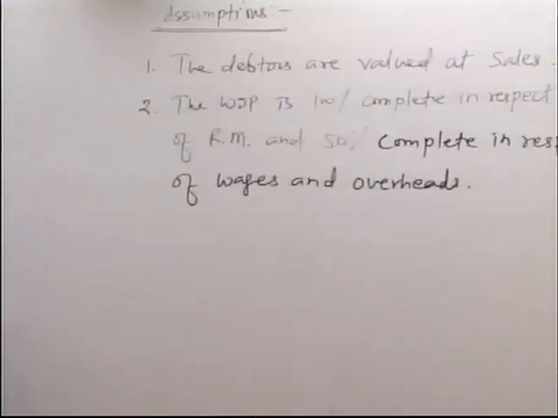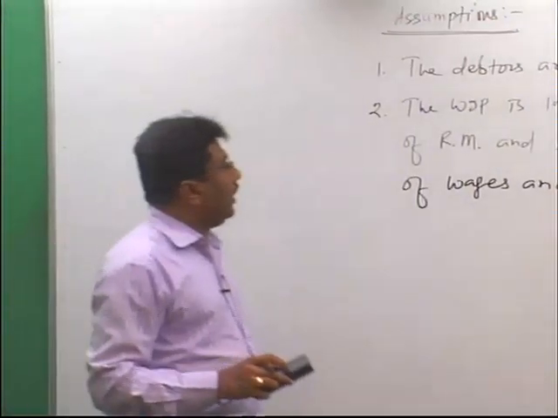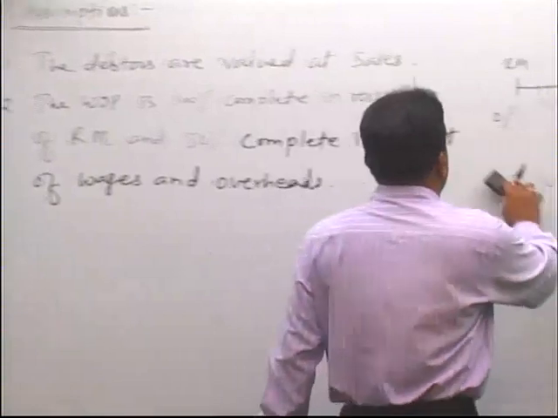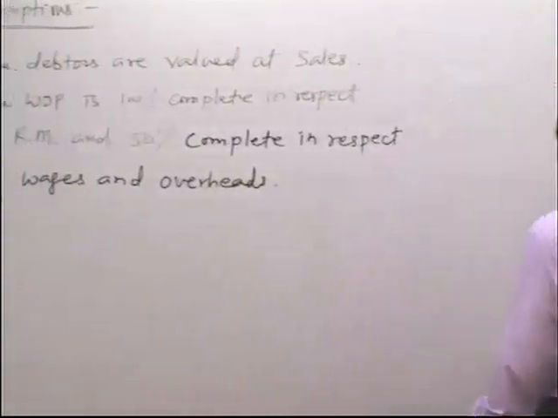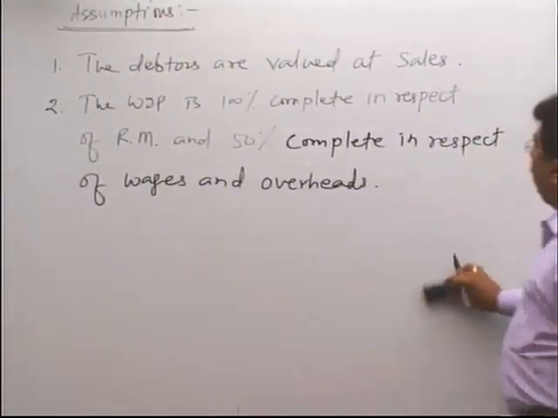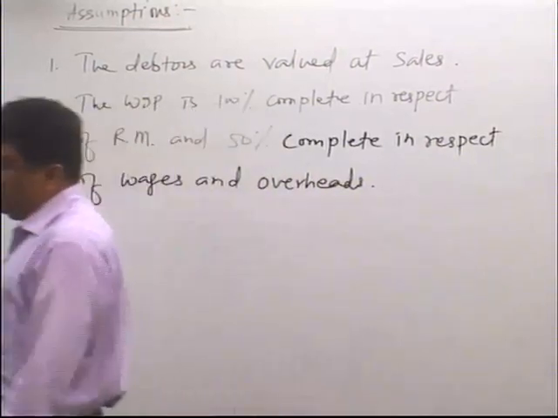Please write down, I will explain you. The WIP is 100% complete in respect of raw material and 50% complete in respect of wages and overheads.